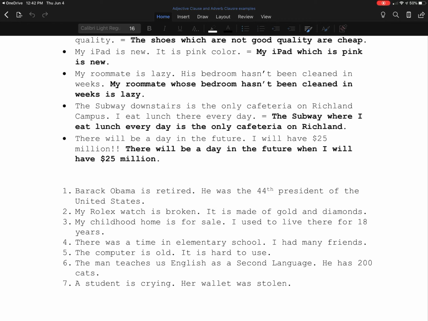So let's look at these examples together. Barack Obama is retired. He was the 44th president of the United States. In this situation, we have Barack Obama and he, so we're talking about a person. So I'm going to use either who or that.